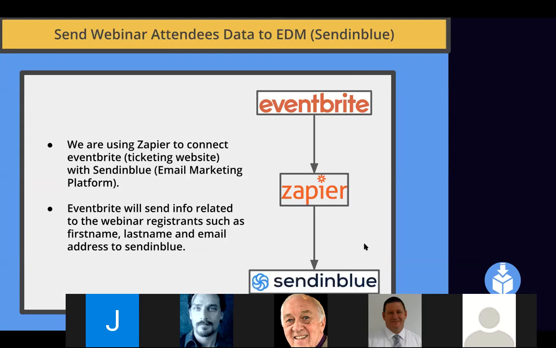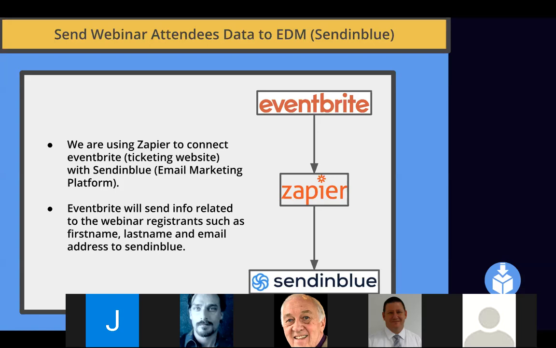After that, it's really important to send the data that you have from Eventbrite to your email marketing system. In my case, I use Sendinblue because, in my opinion, it's one of the best email marketing systems, and they also have a really good free plan. So it means you don't need to pay for maybe the first year when you start your own business. So it's really cheap and efficient.